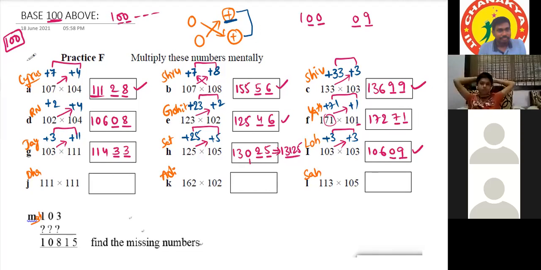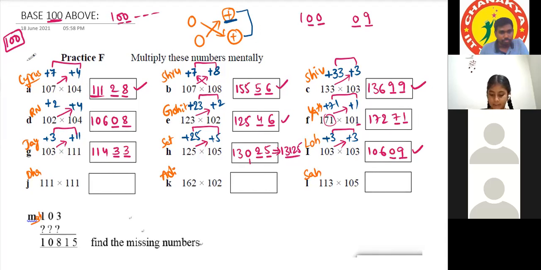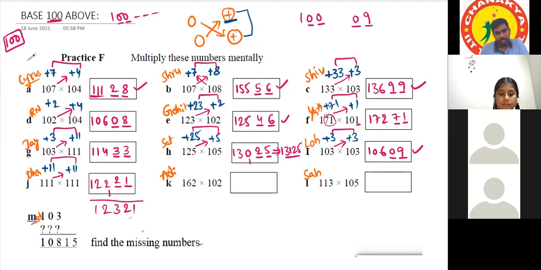Dhanyasri. Base is 100 and it is plus 11 and plus 11. 111 plus 11 is equal to 122, and 11 into 11 is 121. So in dashes we have to write 21, and down we have to write 1, and it is 12321. Very good.